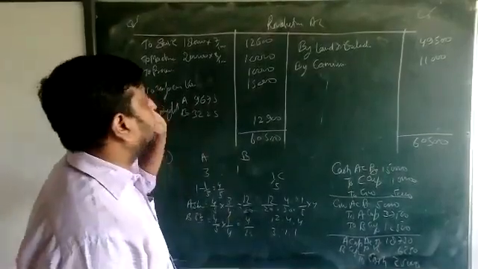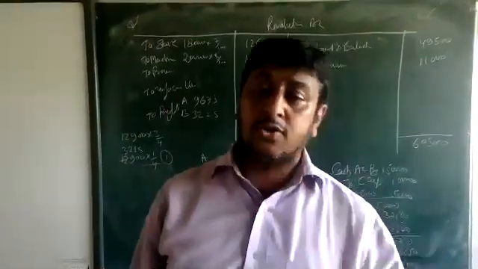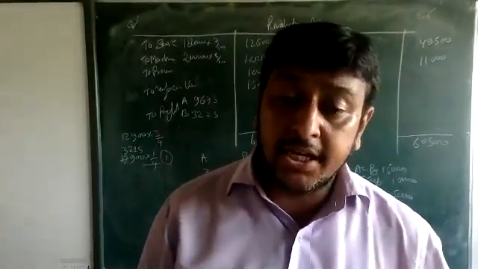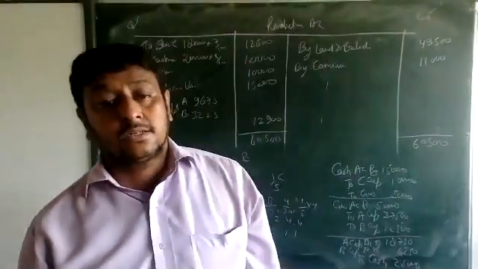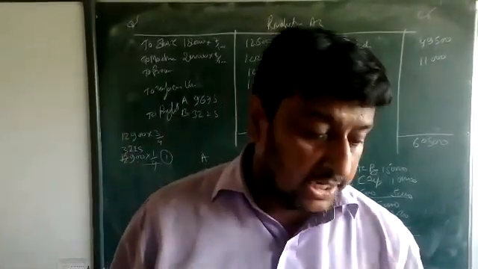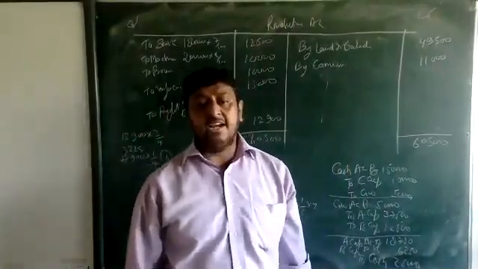This is the revaluation account, and this is the way we make it. Increase of assets, credit side. Increase of liability, debit side. Decrease of assets, debit side.